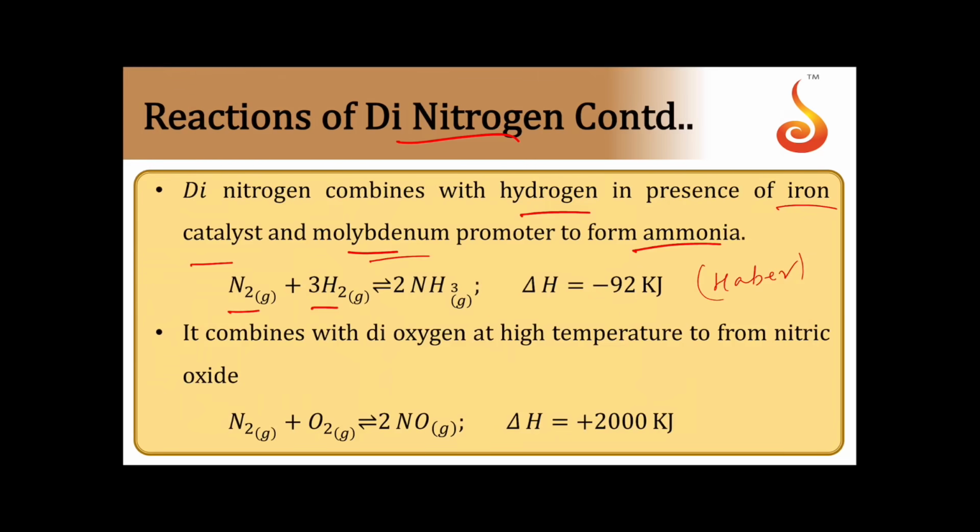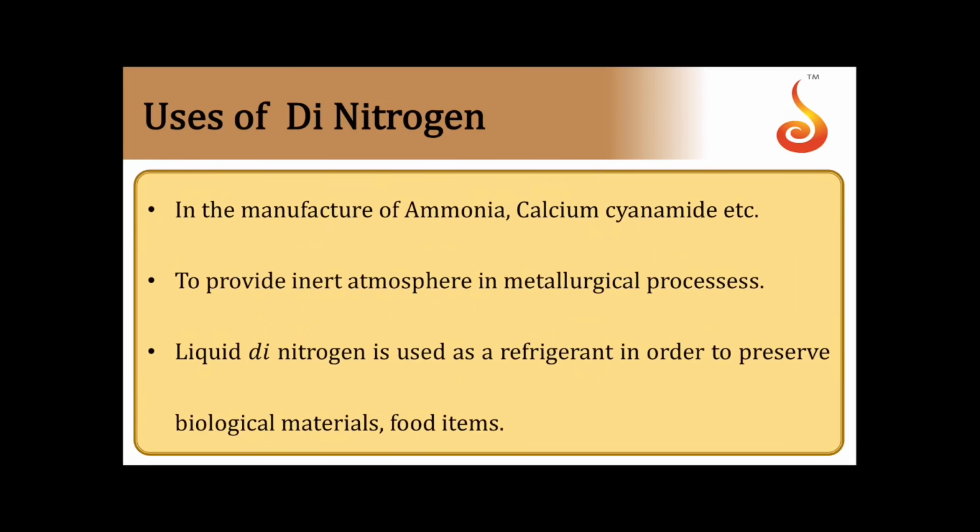It also combines with oxygen at high temperatures to form nitric oxide. It forms NO when it combines with oxygen gas. So N2 plus H2 gives ammonia, N2 plus O2 gives nitric oxide. This is happening at high temperature.